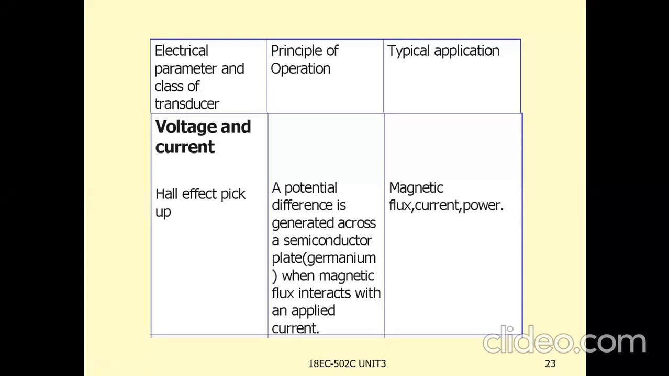Another type of transducer is the Hall effect pickup, which is used for voltage and current. A potential difference is generated across a semiconductor plate when magnetic flux interacts with an applied current. That is the Hall effect. The applications are to measure magnetic flux and current, and the Hall effect pickup can be used to measure these.